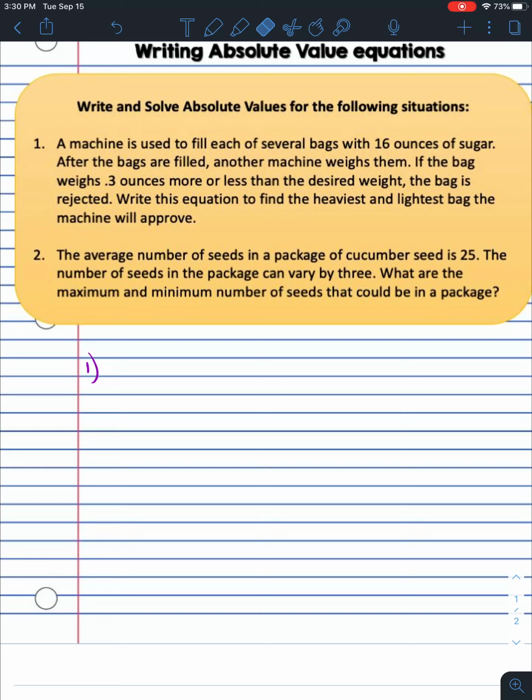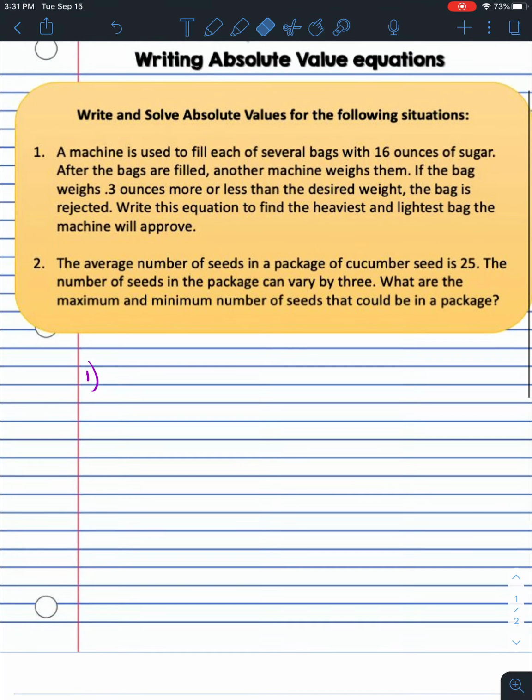So I'm putting the sugar in the bags and then I'm weighing them. And if they're more or less than 0.3 ounces, so if I have more than 0.3 ounces over 16 ounces of sugar, then it's going to reject it. If I have less than that, it's going to reject it as well. So I want to set this up as an absolute value equation.